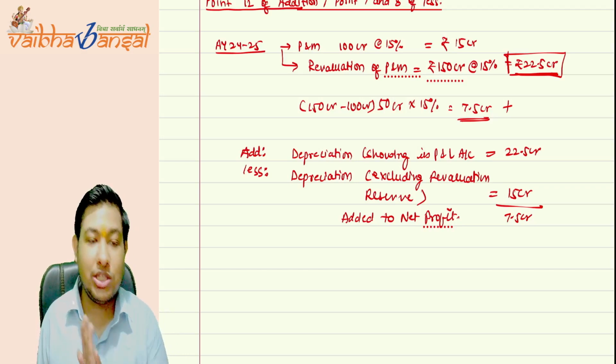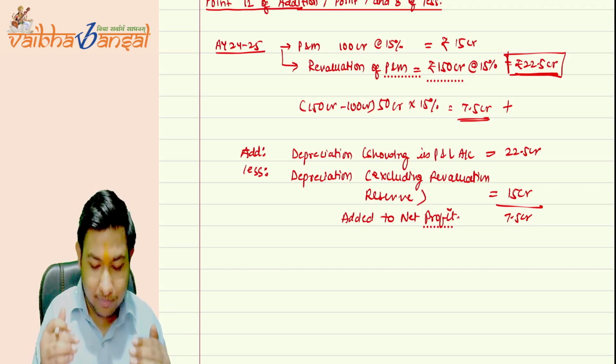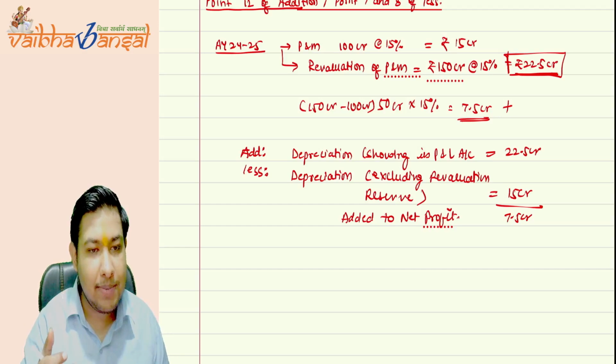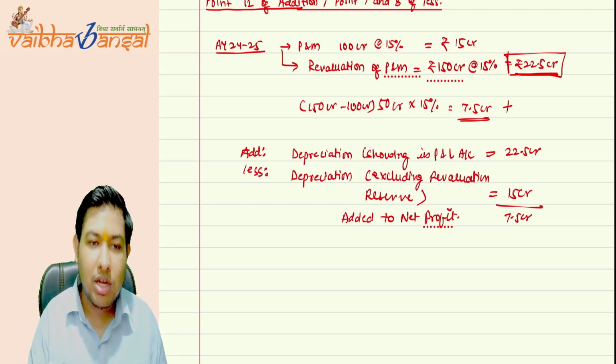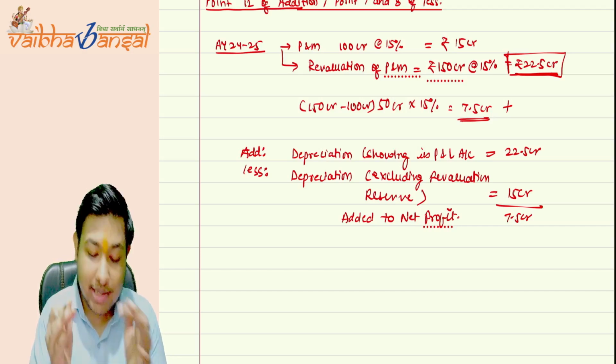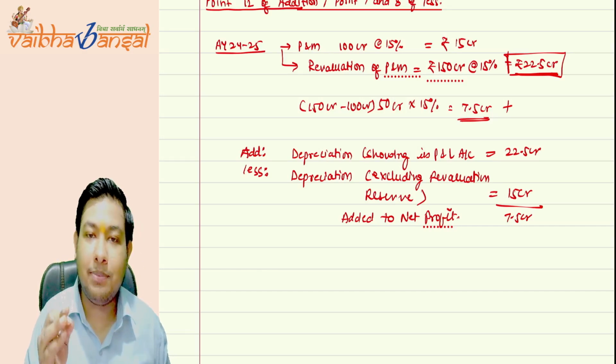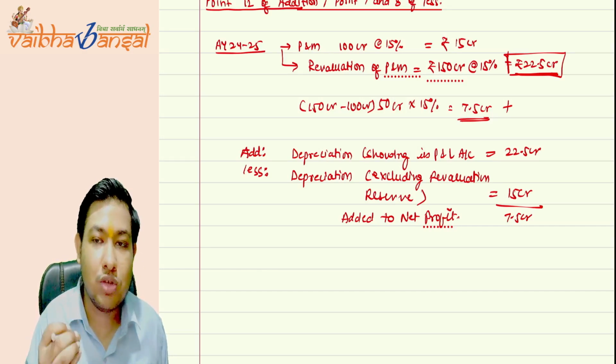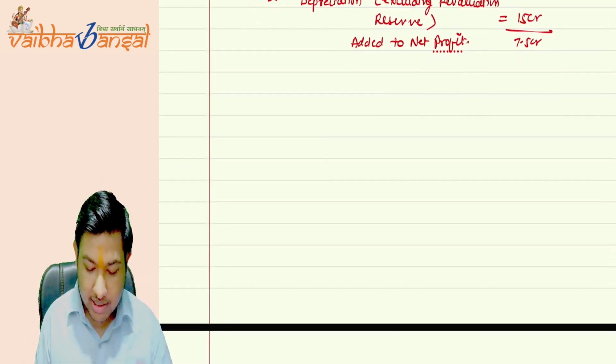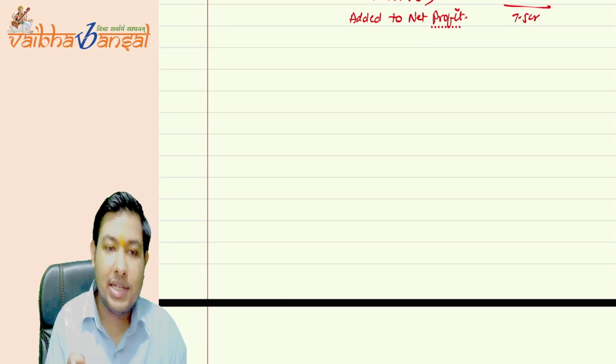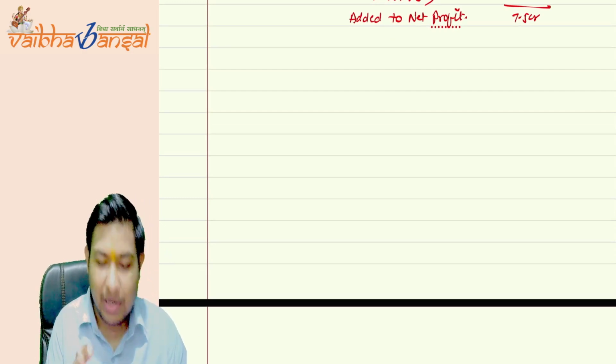So the government does not want to add that excess depreciation charge in the books of accounts in the case where the revaluation has actually happened. So now it is a proper case, not a malified case.